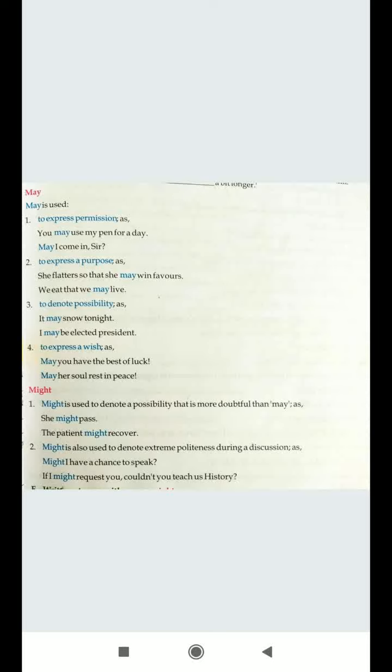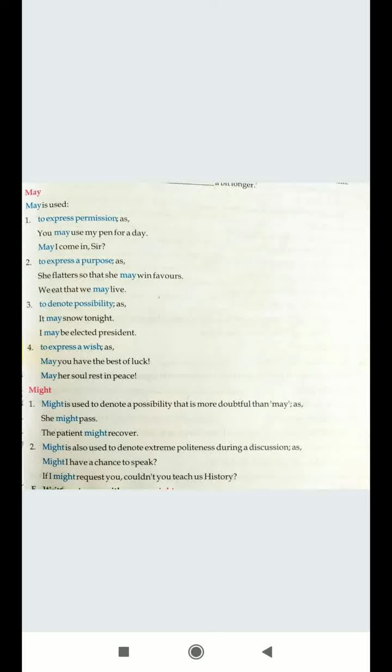You may use "may I have a chance to speak also," but may is not as polite as might. So we make use of might to express our politeness, our mood, our intention, that we are not in favor of an argument but we want to say something. I hope these two are quite clear to you now.